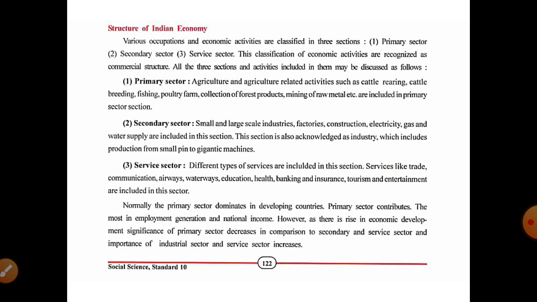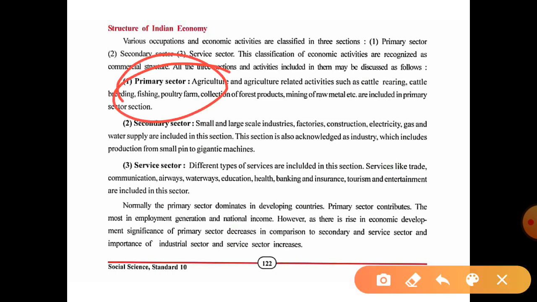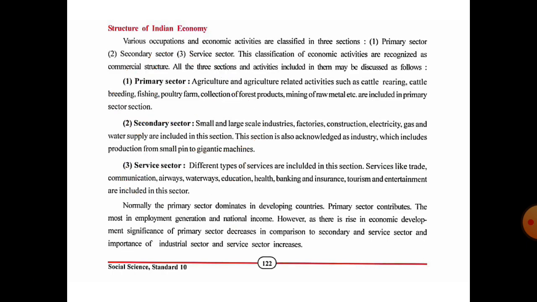So as we can see in developing countries, the first one, primary sector, is the main source of national income, then the secondary sector and service sector.